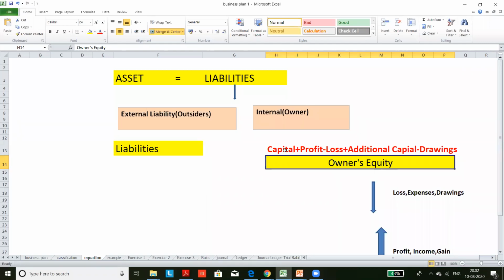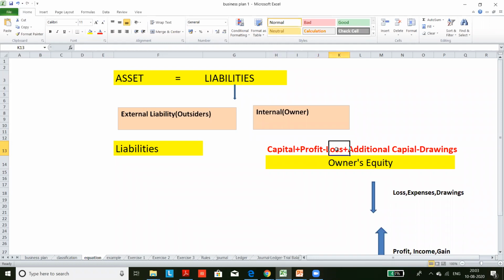The first thing is whatever money he invested in the business, that is capital. In Fatima's business, Fatima started the business by bringing 2 crore rupees in cash. That 2 crore belongs to the owner. After 1 year, if the company generated profit, that also belongs to the owner. So, capital plus profit.